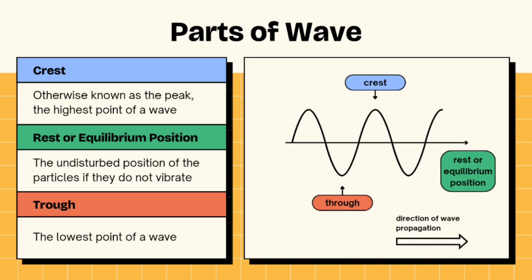Parts of a wave, which are the crest, rest or equilibrium position, and trough. Crest, otherwise known as the peak, is the highest point of a wave. Rest or equilibrium position is the undisturbed position of the particles if they do not vibrate. Trough is the lowest point of a wave.